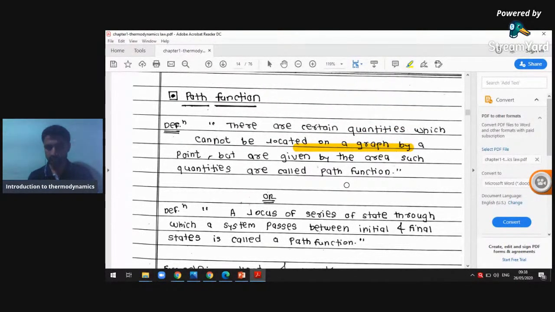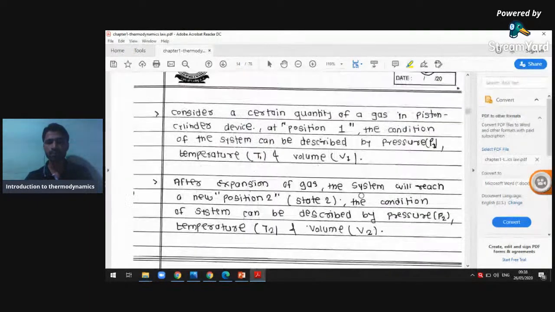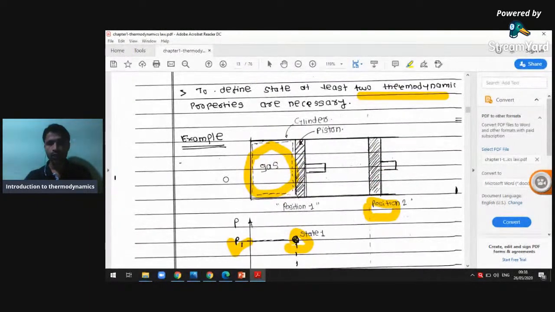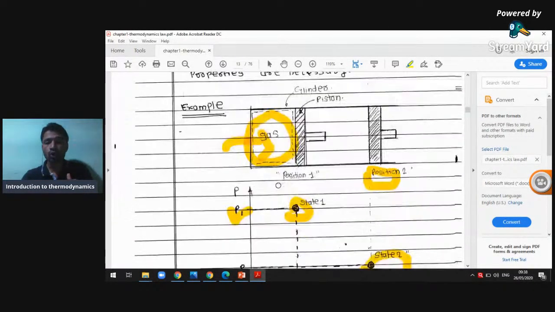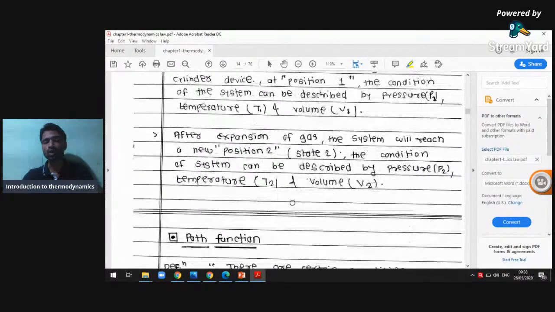For example, take the same piston cylinder. We supply heat energy, and the piston expands from the top dead center to the bottom dead center. The whole output, the piston moving from TDC to BDC from point 1 to point 2, is the result of supplying heat. So it is very difficult to locate a single point for heat on a graph.